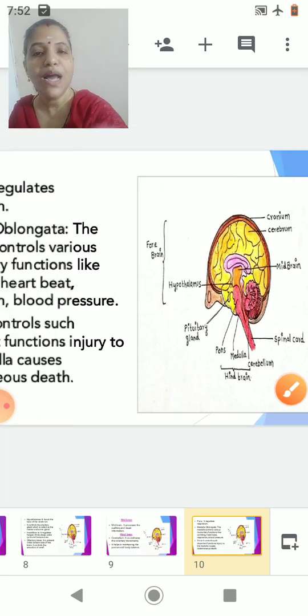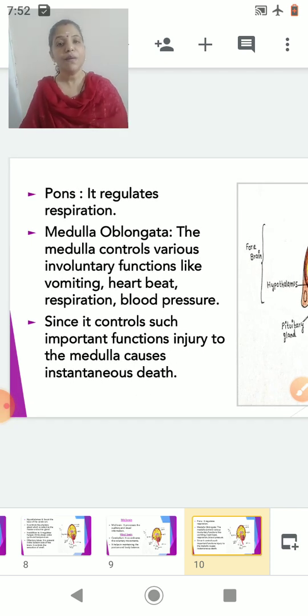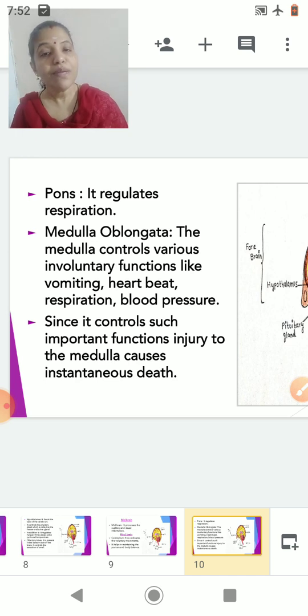Now let's come to the last part of the hindbrain, and the last part of the hindbrain we are going to study about medulla oblongata. Now the medulla or the medulla oblongata controls various involuntary functions, like it has got the centers for vomiting, the heartbeat center, and it has the respiratory center. It has the center which regulates your blood pressure. So that means a large number of vital activities, vital means very important activities, are controlled by the medulla oblongata.